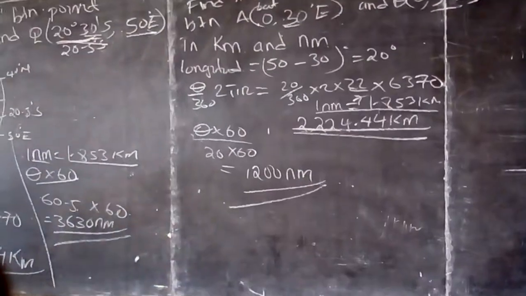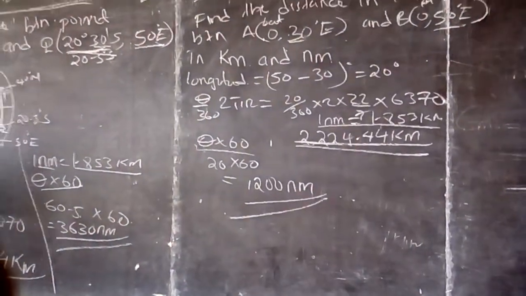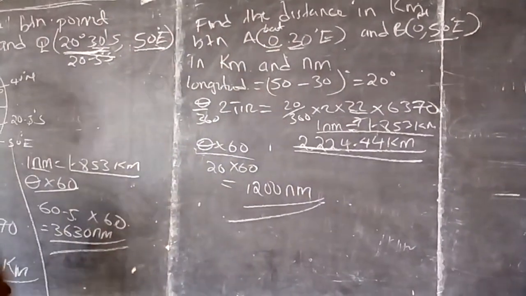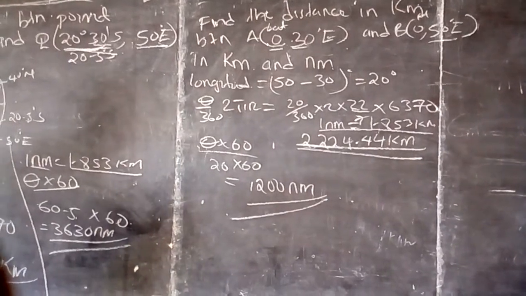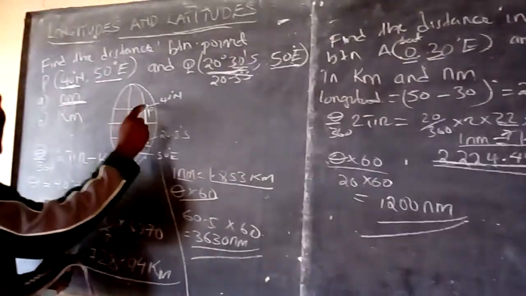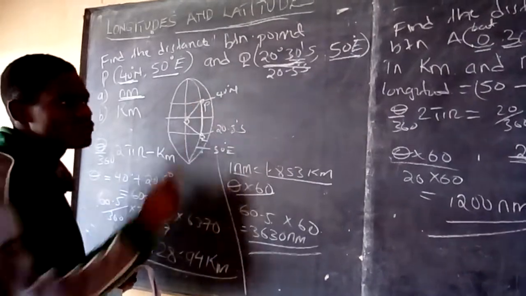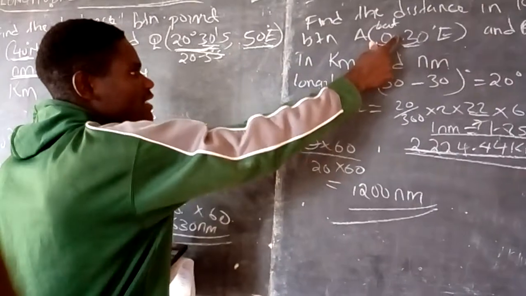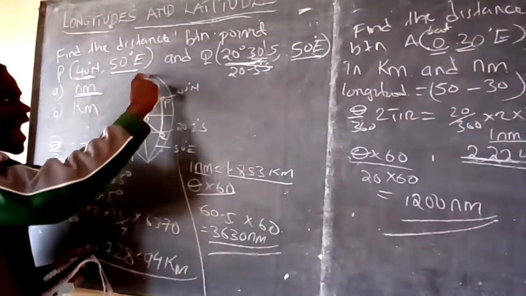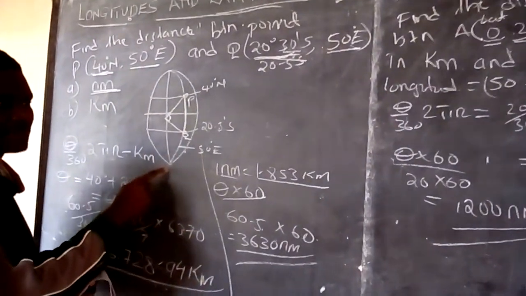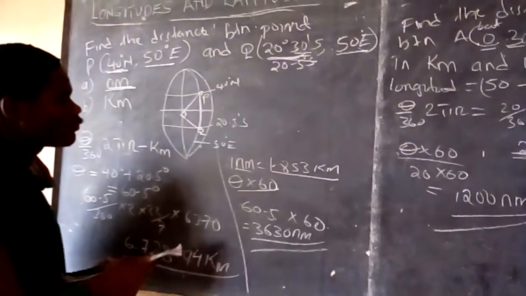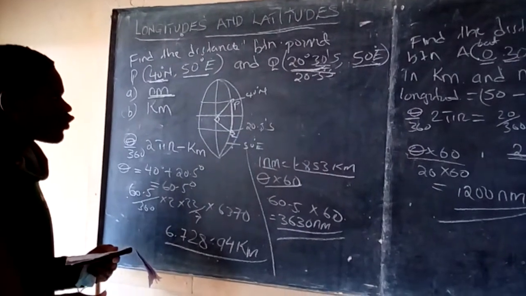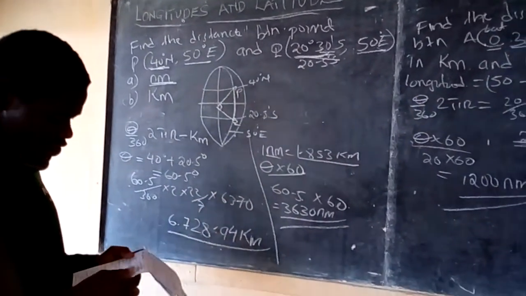Just as I said, distances along the equator are on a great circle. Distances along all the meridians, or all along the longitudes, are also said to be on a great circle. The way you calculate the distance along the equator is the same way you calculate the distance along the meridians. But we are going to get another example where we calculate the distances along small circles, or along other latitudes apart from the equator.